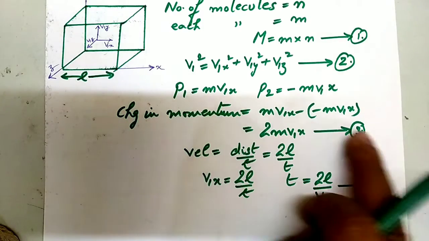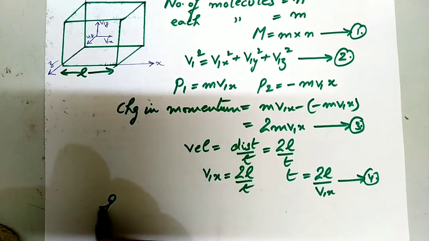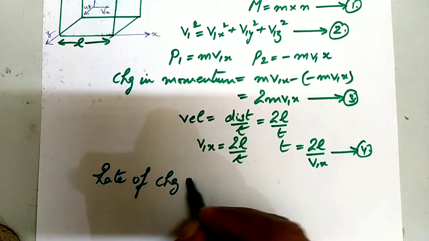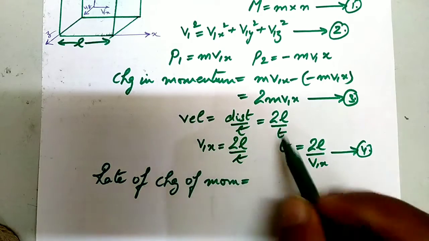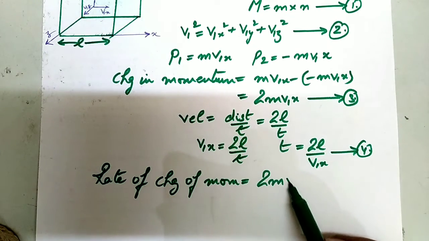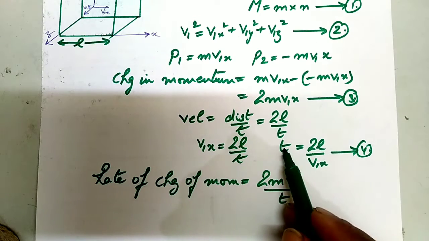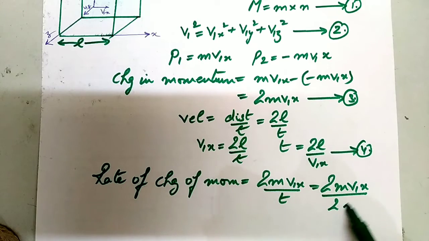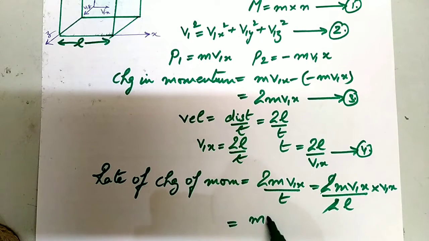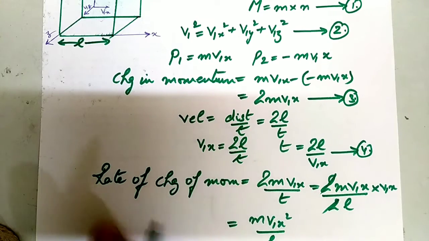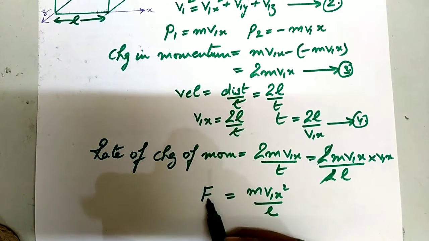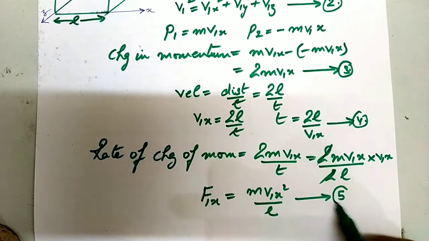Now the change in momentum we have written in equation 3. Now the rate of change of momentum: we divide it by t, 2mv1x by t. So here we put the value of t, 2mv1x by 2L upon v1x. So we get mv1x square by L. So the rate of change of momentum is equal to the force applied, that is the force in the x direction, F1x. This is equation number 5.